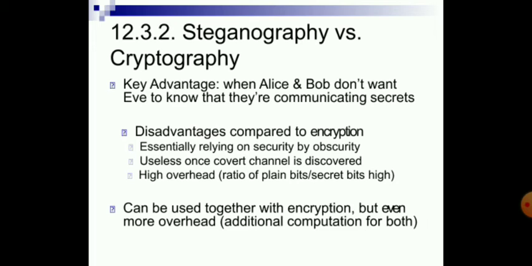Steganography versus cryptography. Key advantage: when Alice and Bob don't want Eve to know that they are communicating a secret. Disadvantage compared to encryption: it essentially relies on security by obscurity, and is useless once the covert channel is discovered. It has high overhead, and can be used together with encryption, but with even more overhead.